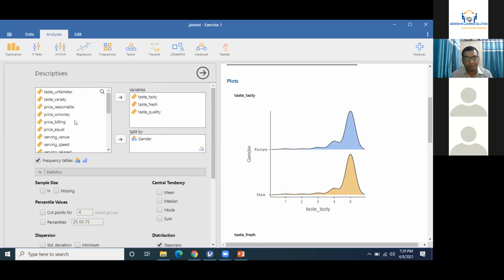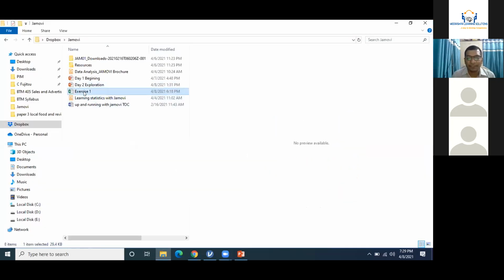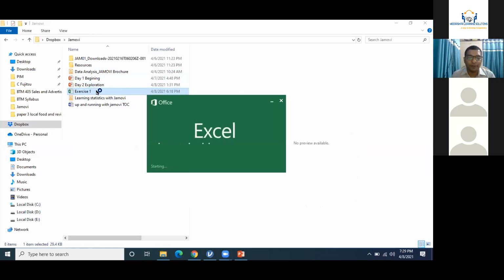Import data. I've just copied it from the Excel sheet. If you have copied from the Excel sheet, these are the names of variables which have been given in the Excel sheet, that's showing there in the data. But if you have copied it in the analysis section,